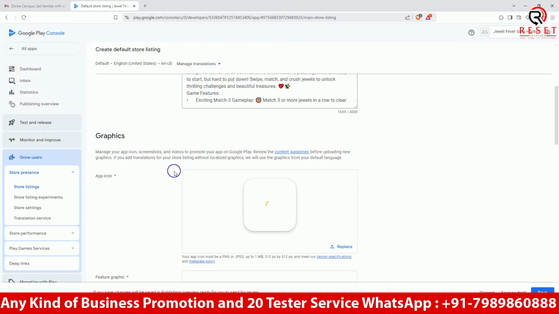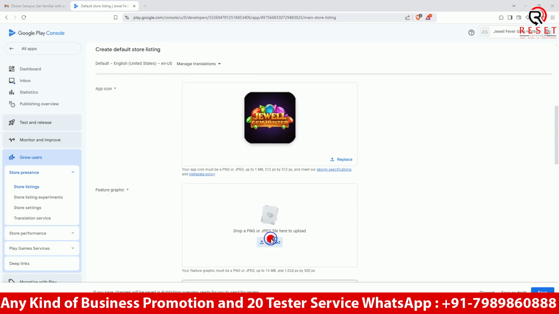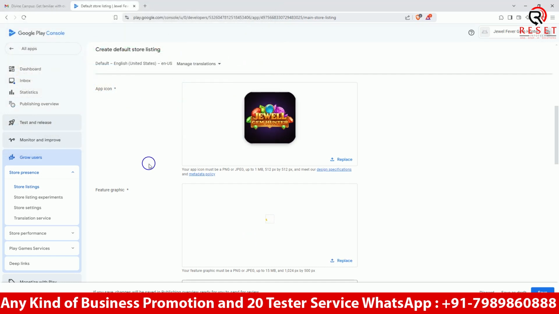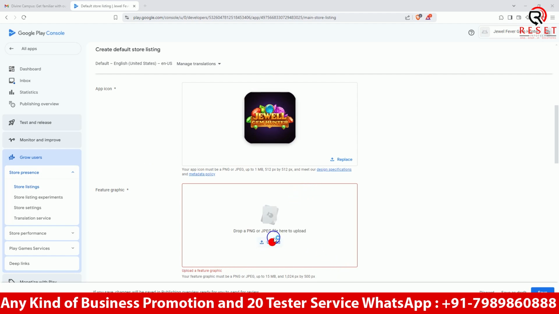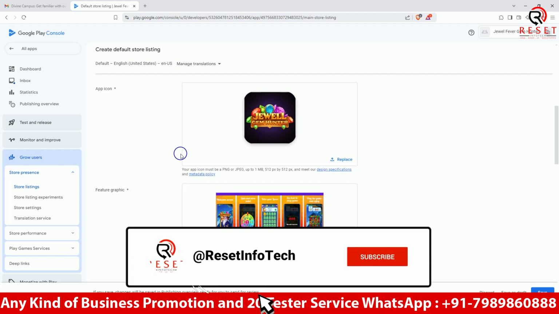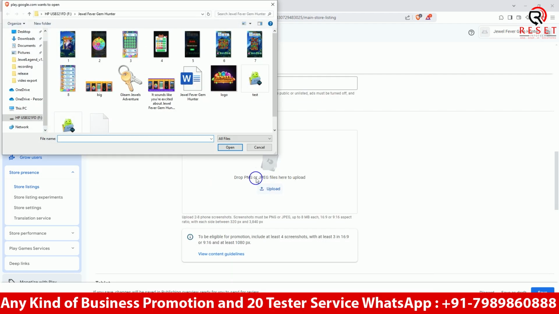And if your app gets rejected, don't panic, because it's a common thing. Whatever errors there are, you have to fix them. Whenever you are reapplying, make sure the error is the first thing you fix, and only then do the other things. Otherwise your app will get rejected one time, two times, three times. After that, if you still don't fix it, it will be removed from your console. The console will be completely terminated, so that's the reason.